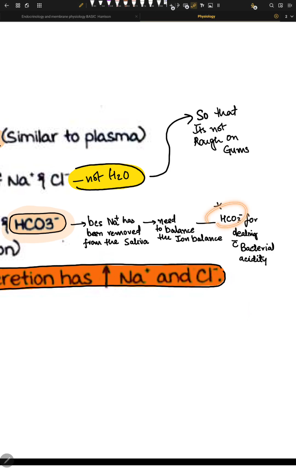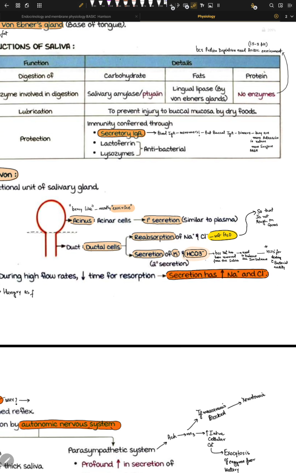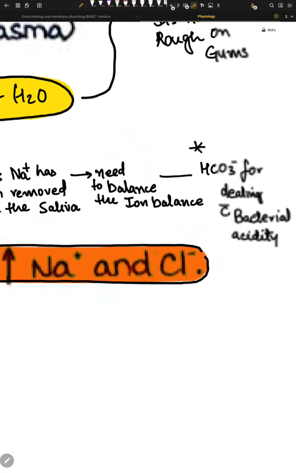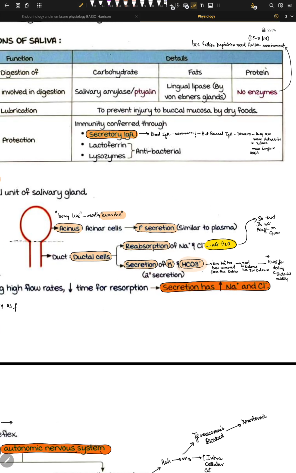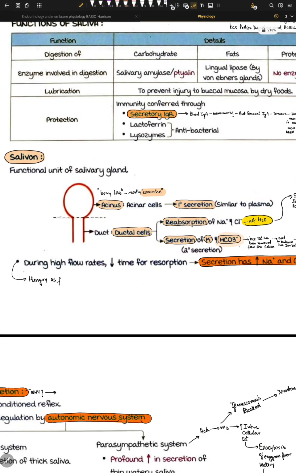Another reason for bicarb to be inside our saliva is that bicarb is great at dealing with bacterial acidity, because a lot of types of bacteria can produce some sort of acids. And what happens here is that we put some base on it and then they can neutralize it. We can just kill them, not kill them, just a little bit dealing, that's it. We're not going to kill them with base.